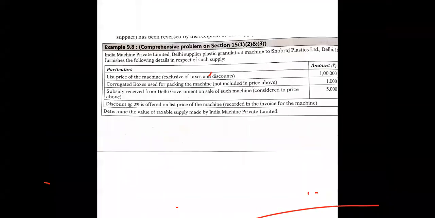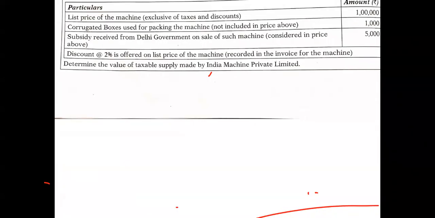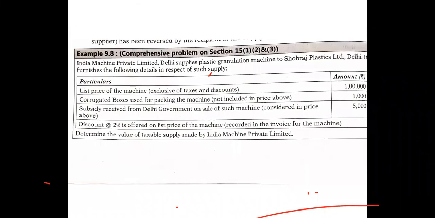Next, there is a comprehensive problem where a list of prices is given. The list price of a machine is 1 lakh. Corrugated boxes used for packing the machine are 1,000, which is a packaging kind of thing. Then the subsidy received from the Delhi government for sale of such a machine is 5,000. Now the discount they are going to give you is 2%. Now we need to determine the value of taxable supply.